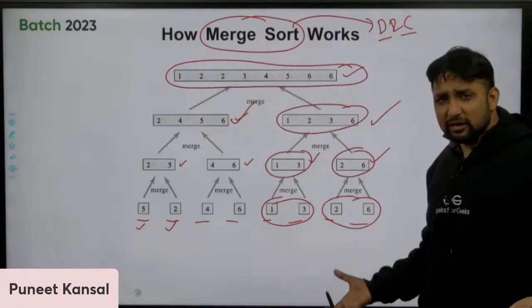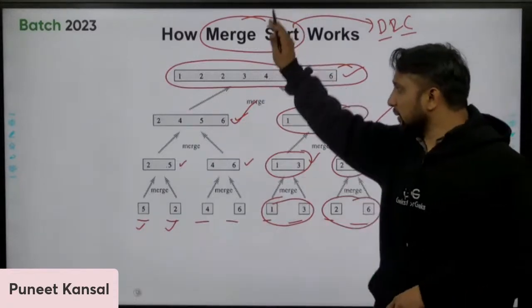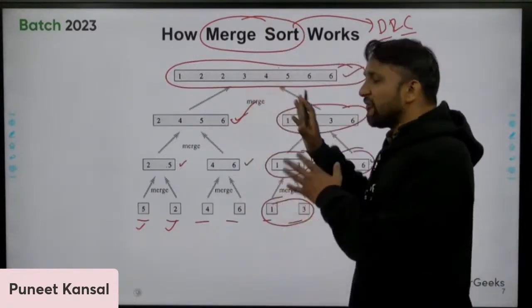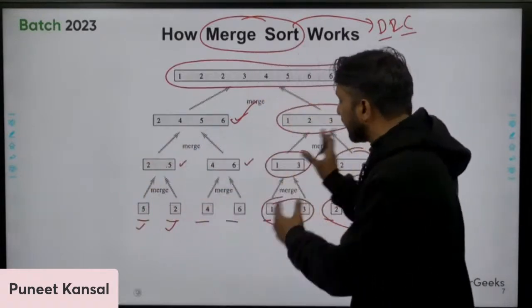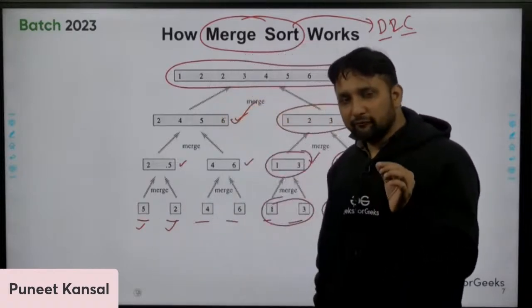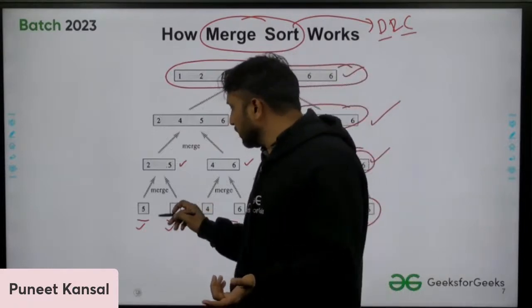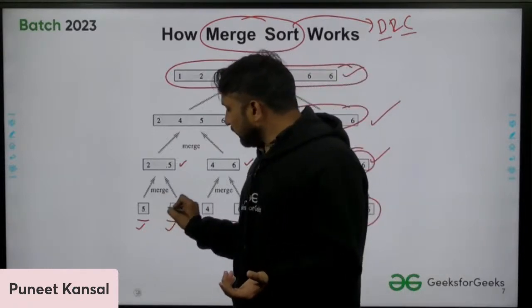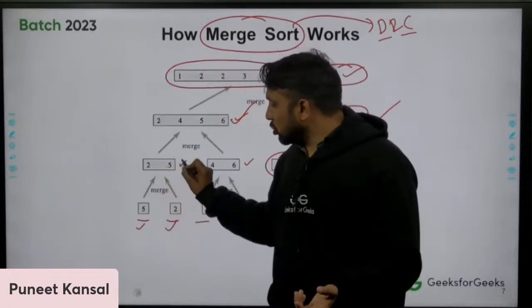So this is how merge sort works. Simple. Divide the big problem, half the elements on the left side, half on the right side, again half, again half, until we are left with one element. There may be zero elements on one side also. So you compare the last elements and sort them.